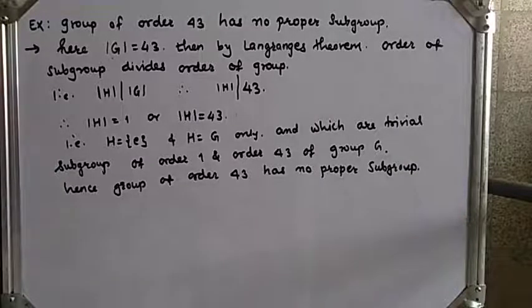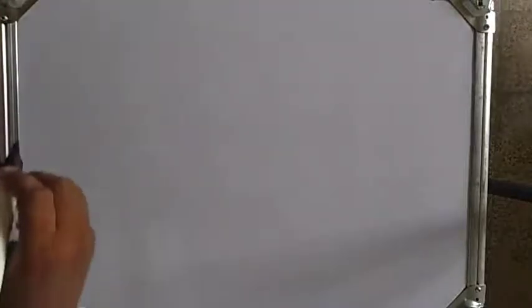Right? In the previous lecture, we have seen the order of a subgroup divides the order of the group. Now let's see another theorem. The order of an element of a finite group divides the order of the group. So let's see the theorem.